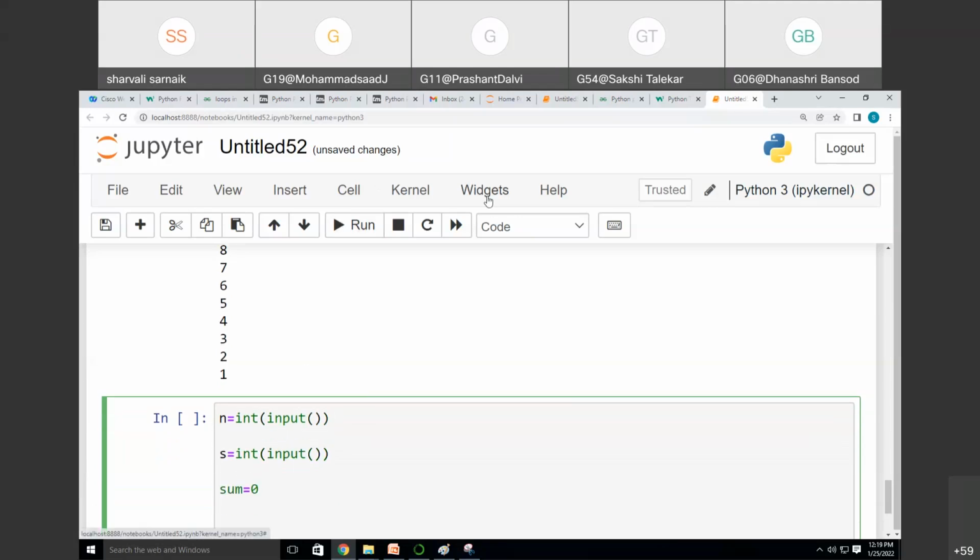Now I will tell you the logic of how it works. Now see, the initial value of sum is 0. And the start number and the end number are in n and s. So if the start number is 1 and the end number is 10, we have taken n is equal to 1 and sum is equal to 0. My end value s is 10.